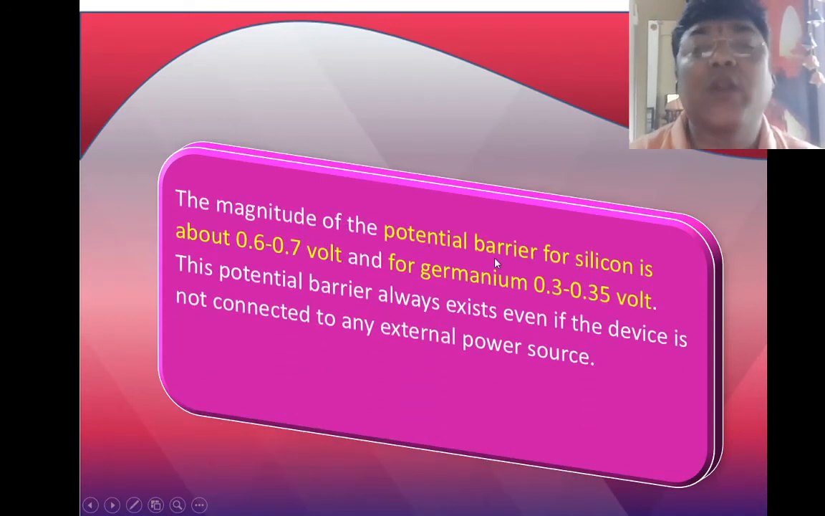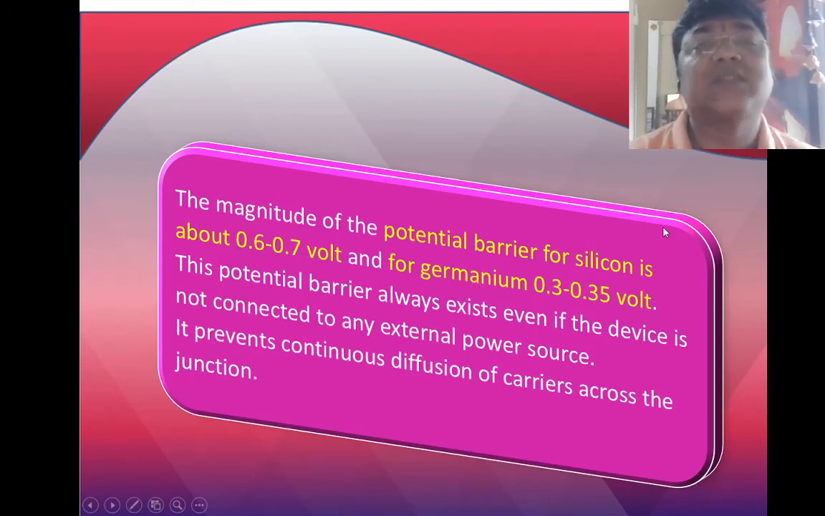The magnitude of the potential barrier for silicon is 0.6 to 0.7 volt and for germanium is 0.3 to 0.35 volt. This potential barrier always exists even if the device is not connected to an external power supply. It prevents continuous diffusion of carriers. So carriers cannot go from P to N and N to P because of this barrier.